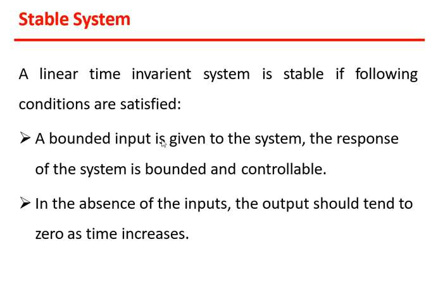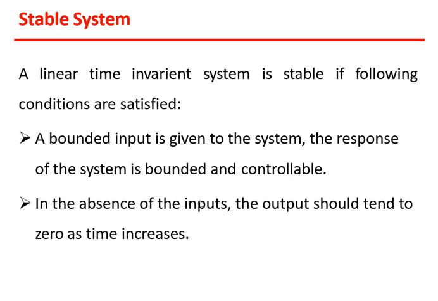The first condition is that when a bounded input is given to the system, the response of the system is bounded and controllable. What do we mean by bounded input, we will see in the graph, don't worry about that. Whenever a bounded input is applied to the system, the output should again be bounded. Bounded is nothing but some range of inputs, or a set of inputs. The response should be bounded, and the most important thing is that it must be controllable. So this is the first criterion.